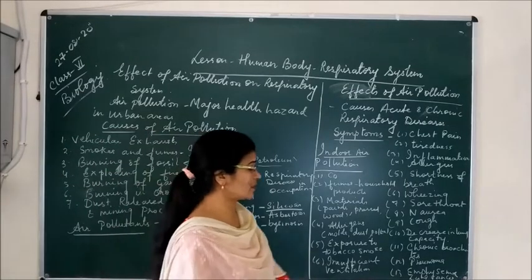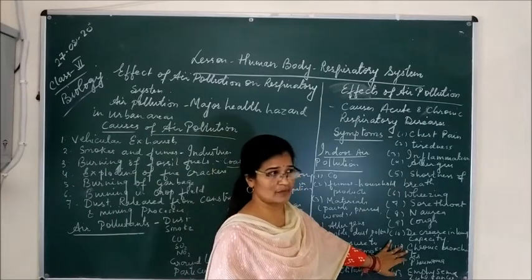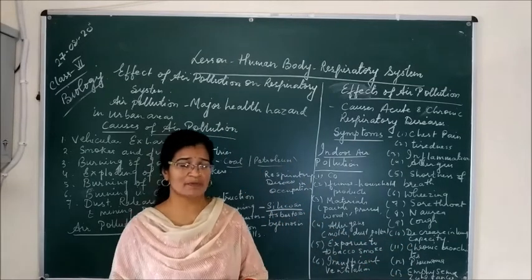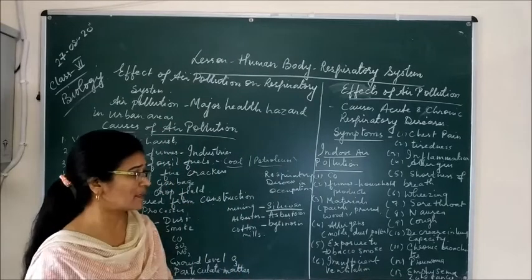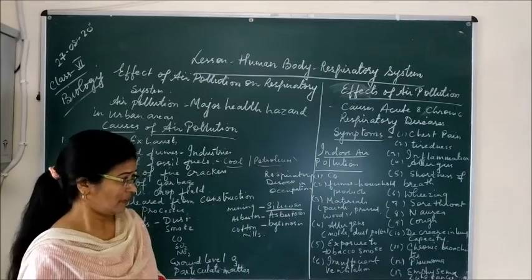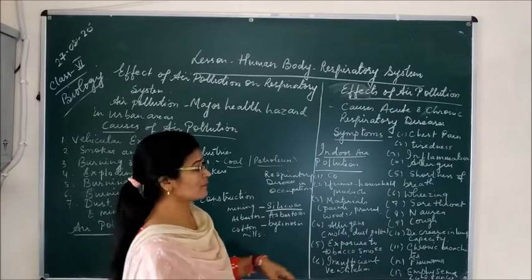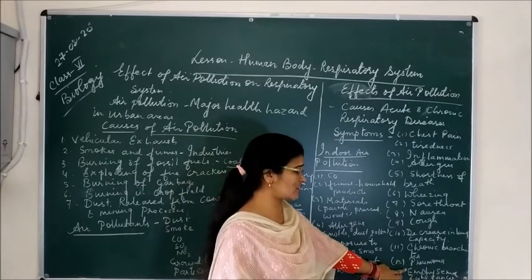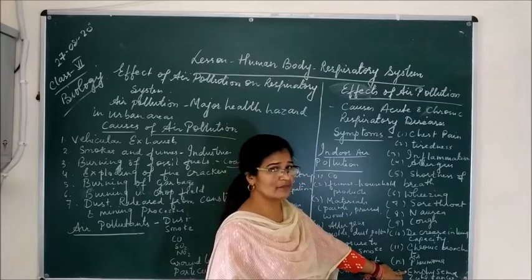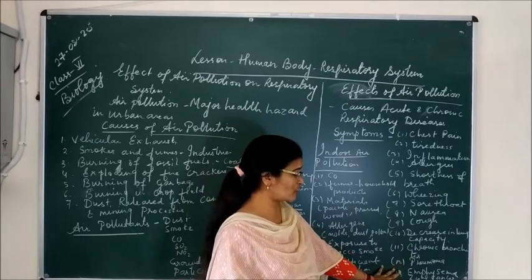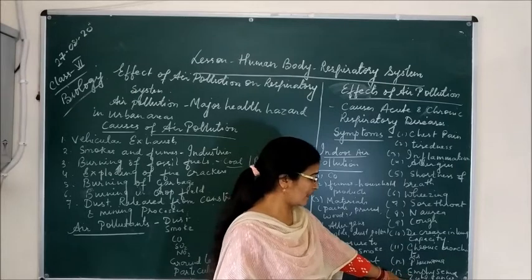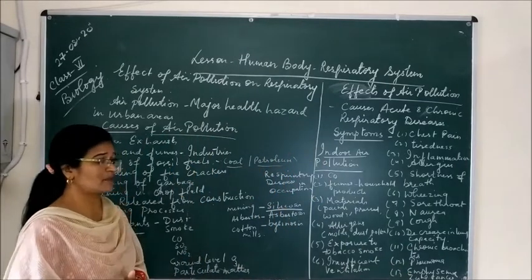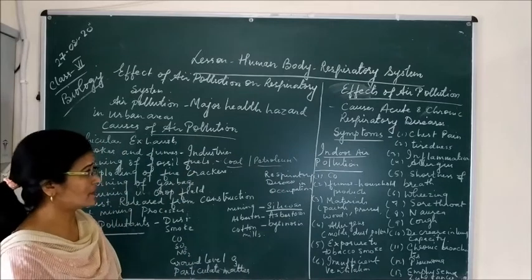And besides this, chronic bronchitis, which is also the same thing, when the person especially suffers from asthma and other kinds of respiratory problems. And pneumonia is also one of the chronic symptoms which we see in persons affected by air pollution, emphysema and lung cancer. So these are some chronic symptoms which we see in the body of the person.